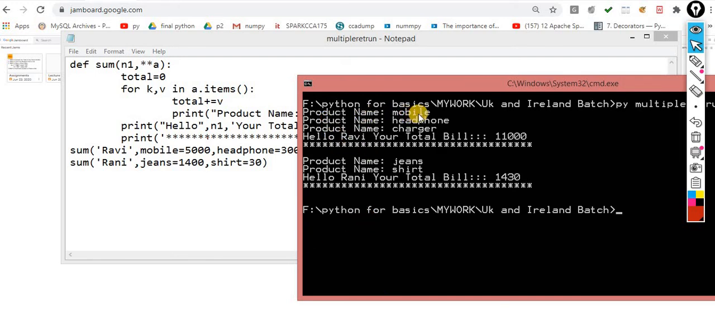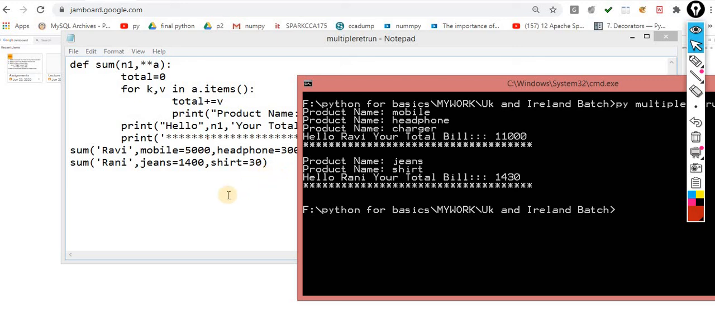The product names mobile, headphone, charger, hello Ravi, your total bill is this one. Product names jeans, shirt, hello Rani, your total bill is this one. So this is the way I give you the hint for the same. You can make it more dynamic. Now you know the types of argument in great detail, and I suggest you use all these arguments inside your previous assignment, in appropriate order.